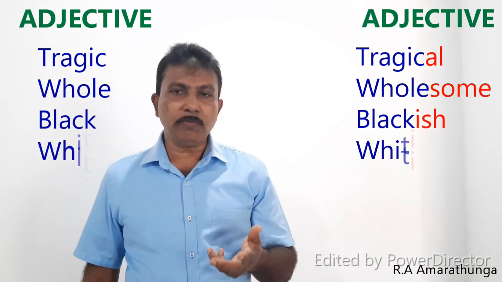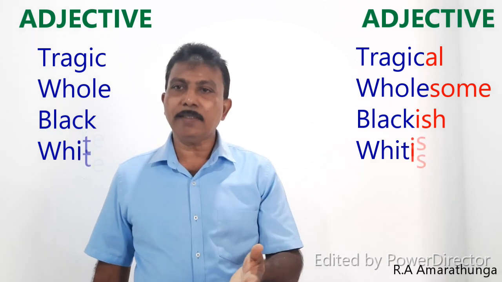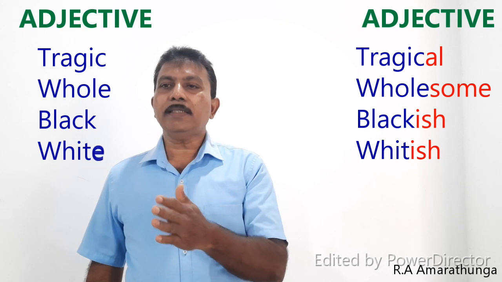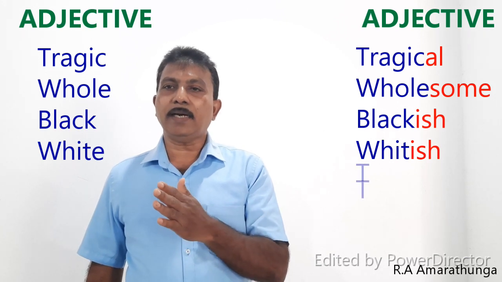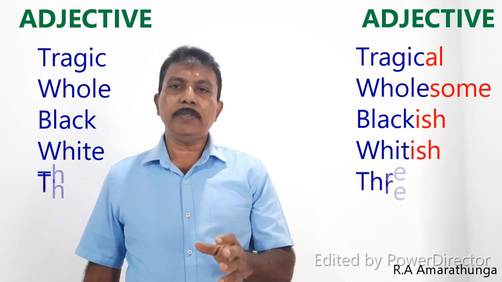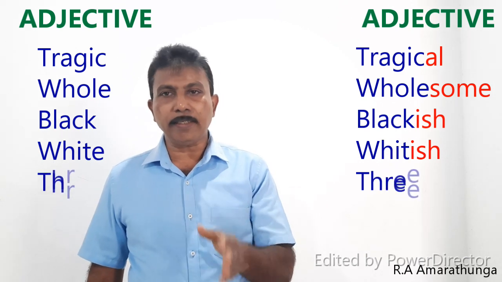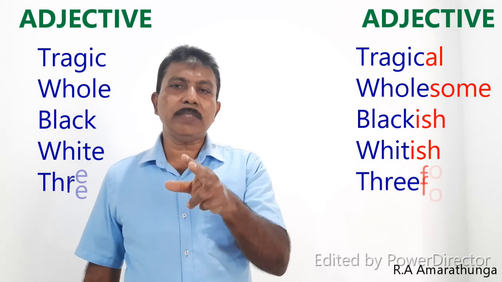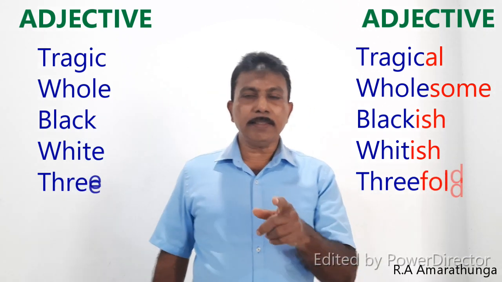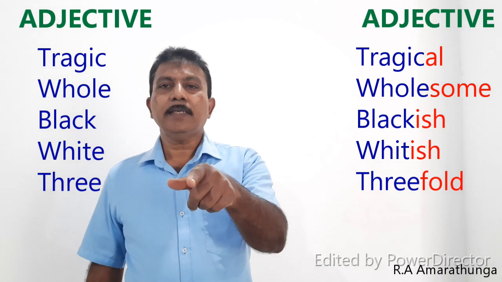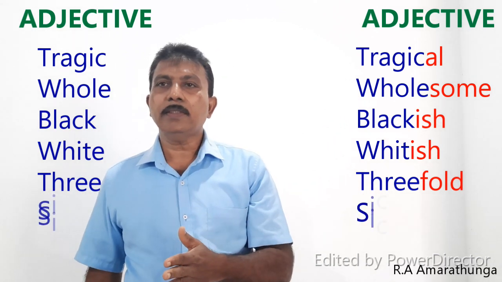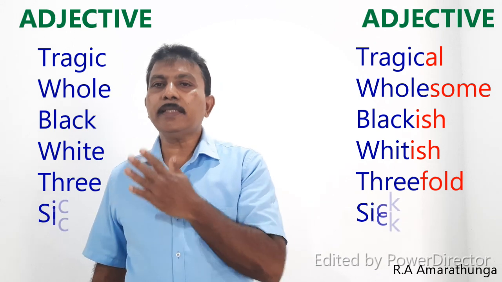Then look at the next word, white, W-H-I-T-E, white. Then we can add ISH, and also we have to drop the letter E. White is an adjective, but we will have to drop the letter E and we should add ISH to the end of the adjective. Then whitish, whitish is also an adjective. Adjectives are formed from other adjectives.